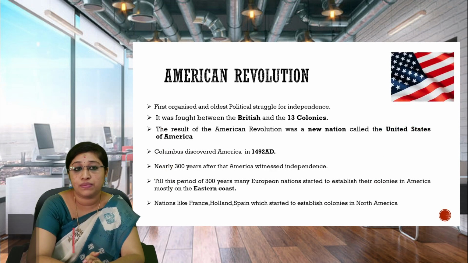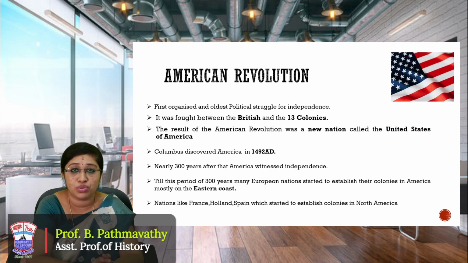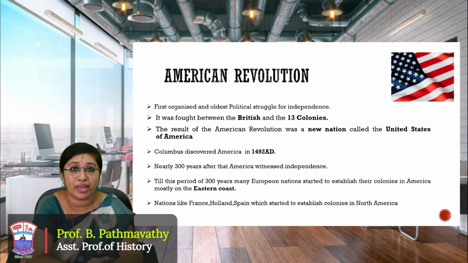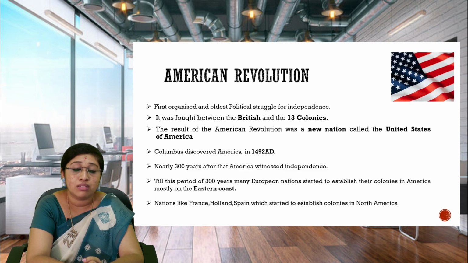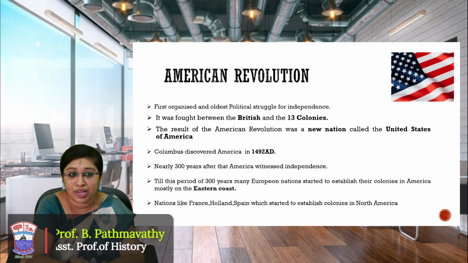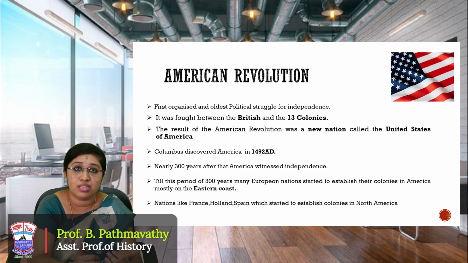If you see the word American Revolution, one thing automatically comes to our mind: it is the first organized political struggle. But when we go back in history, Columbus was the first person who discovered America, that we all know, in 1492. So nearly 300 years after this incident, America achieved its independence. During these 300 years, what events happened? Why did America go under the colonization of the British?